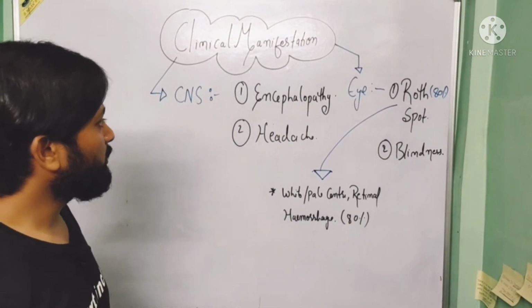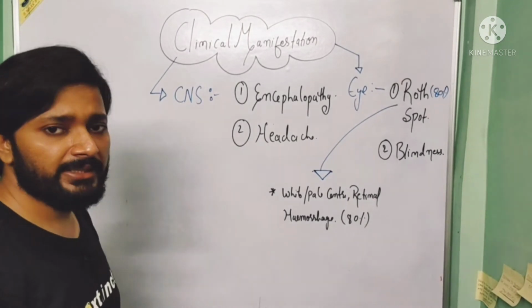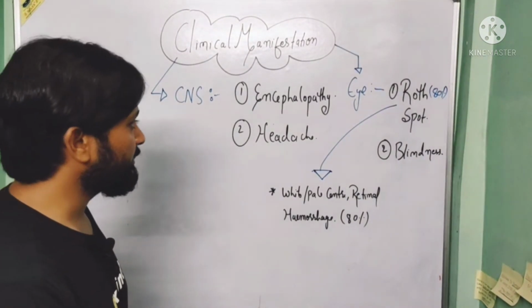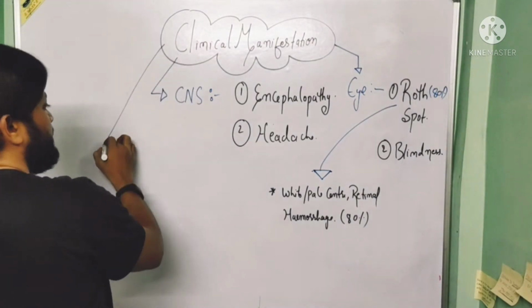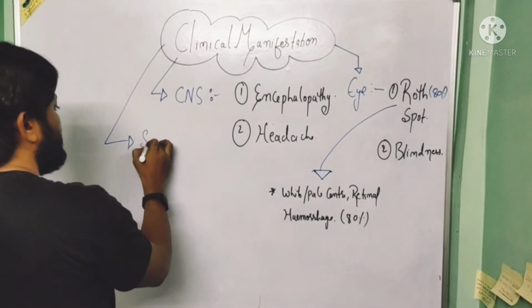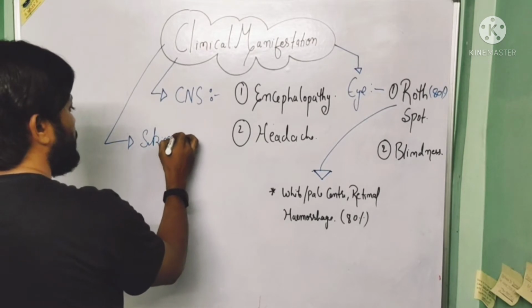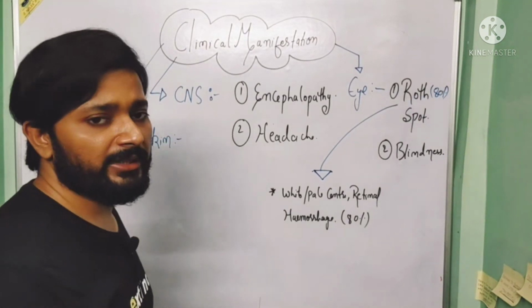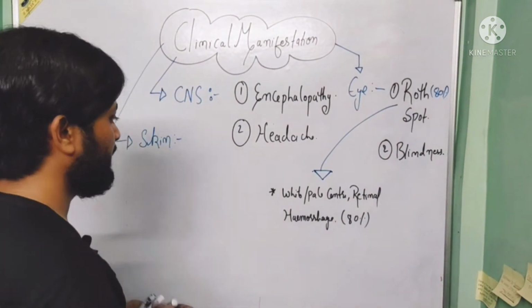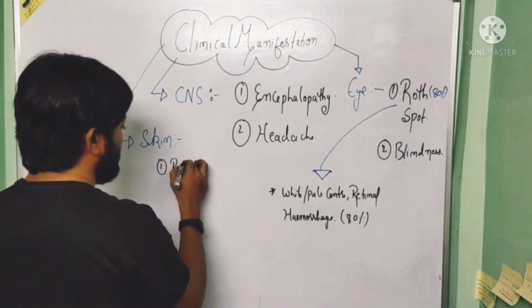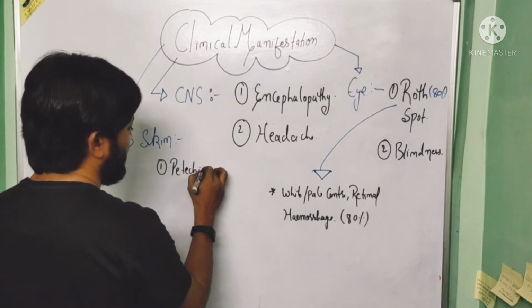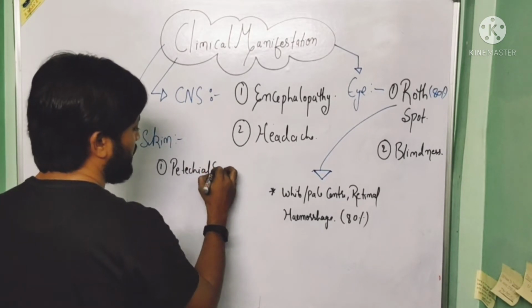Now next is a clinical manifestation associated with the skin. So basically there are 4 clinical manifestations associated with the skin. First one is the petechial spot.